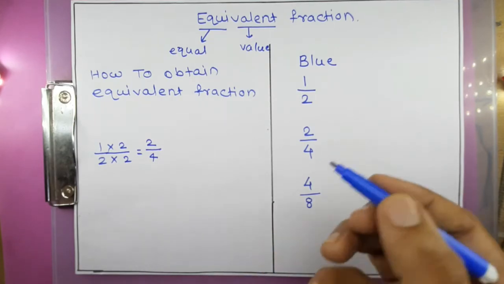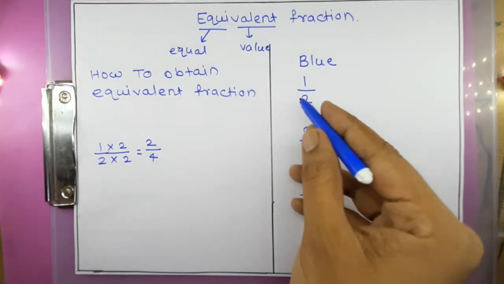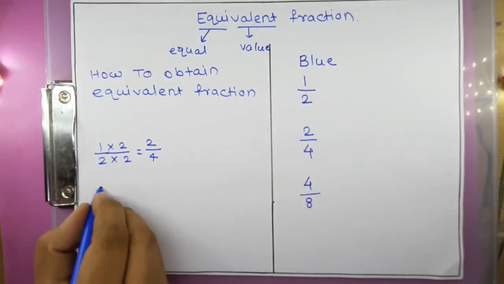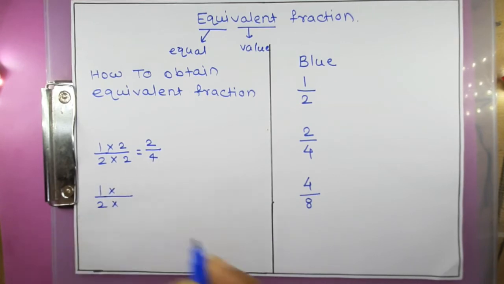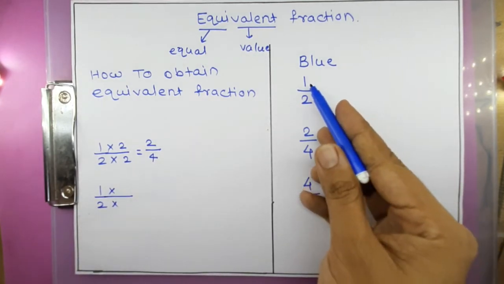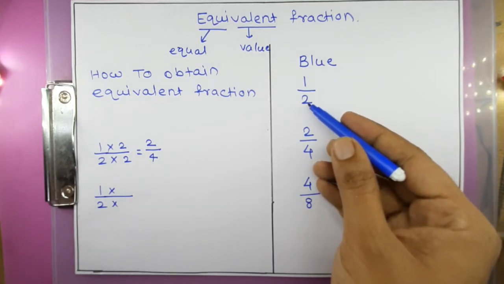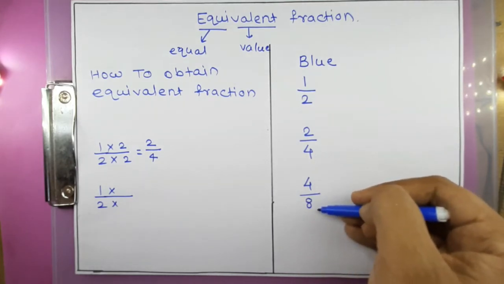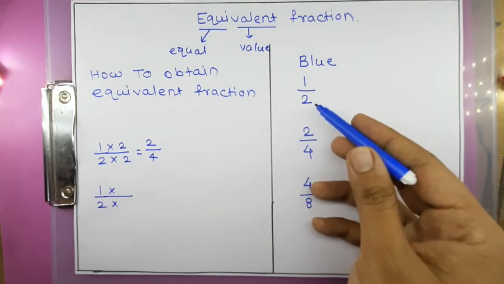Now next, how can I get 4 upon 8 from 1 upon 2? See carefully: here 1 is there and here in the numerator 4 is there, here 2 is there and here in the denominator 8 is there. So how can I get 8 from 2?